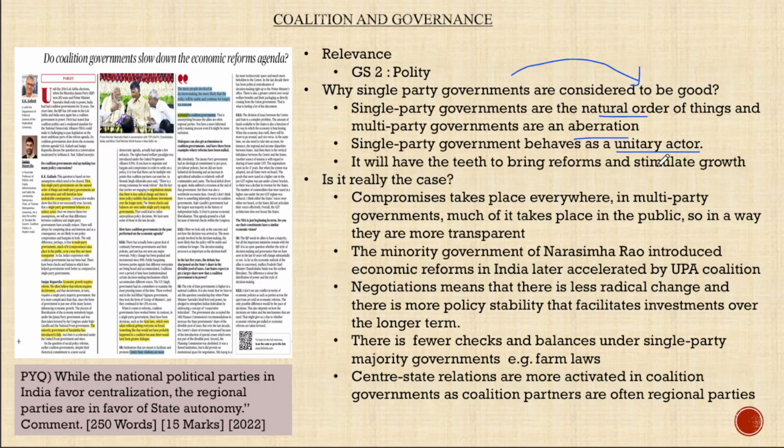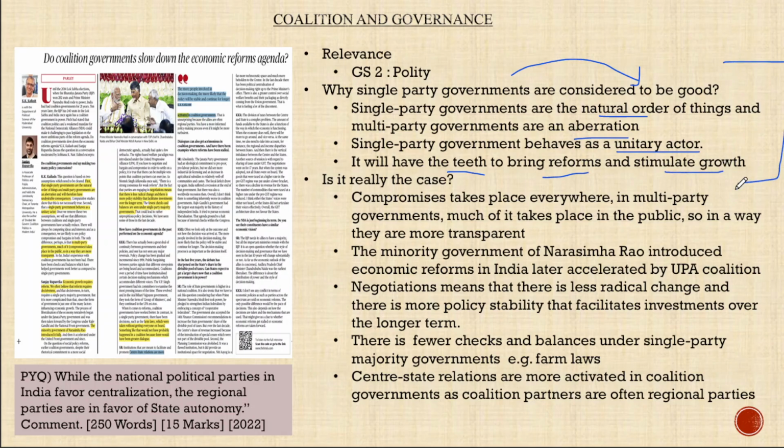So even when they have 270 plus MPs in a single party, we believe, or we assume, that this party acts as a unitary actor without much compromise or deliberation within. We also think that single party governments have the teeth to bring economic reforms that stimulate growth.